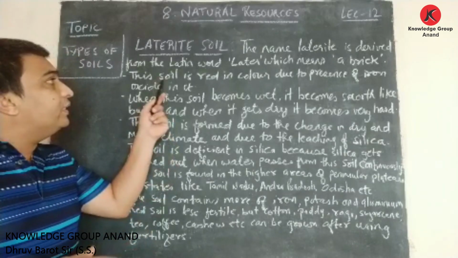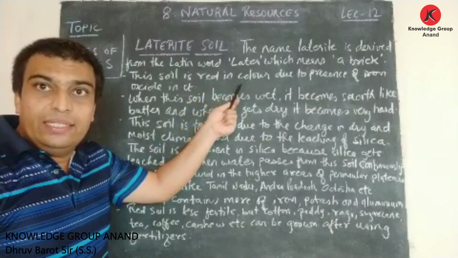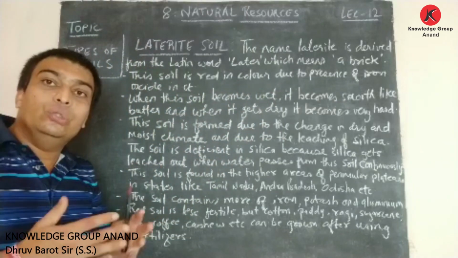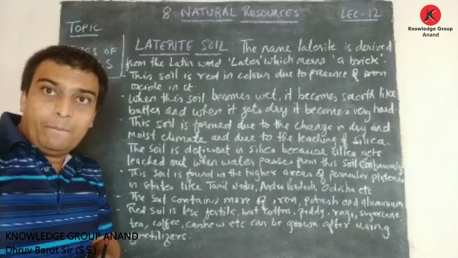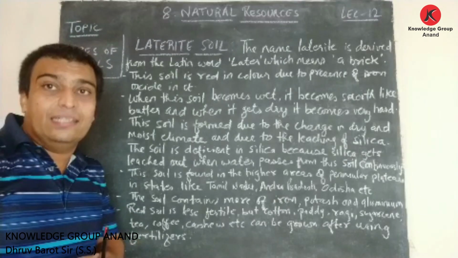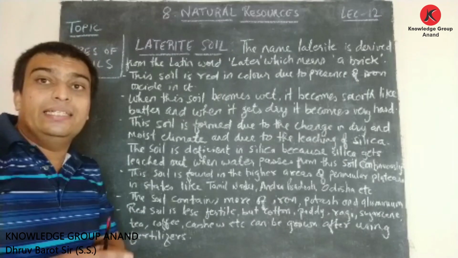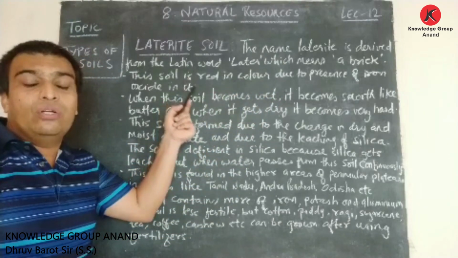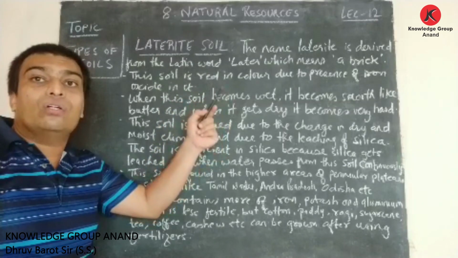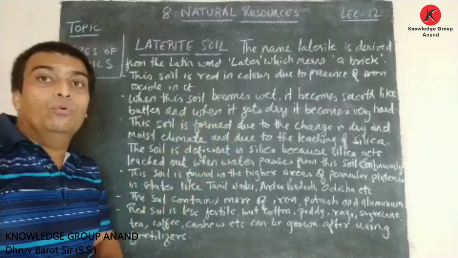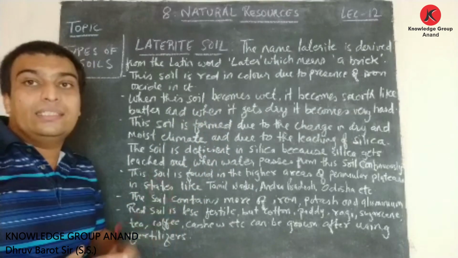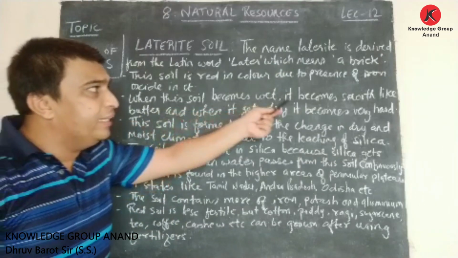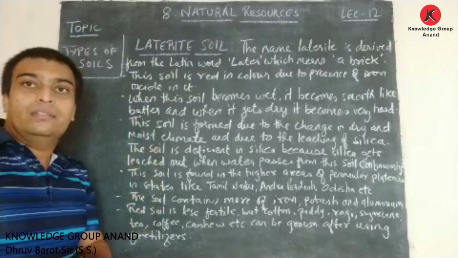Here it is said, friends, this soil is red in color. This soil is red in color due to the presence of iron oxide in it. Friends, you might have seen bricks, right? Bricks are red in color, because of the presence of iron oxide in it. In this type of soil, iron oxide is present in more proportion, and that is why this soil is red in color.